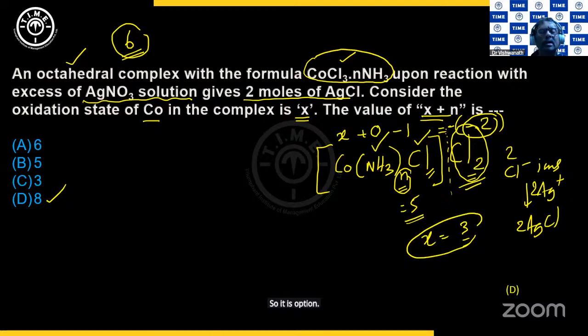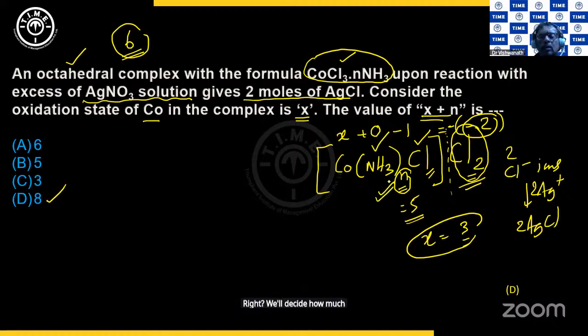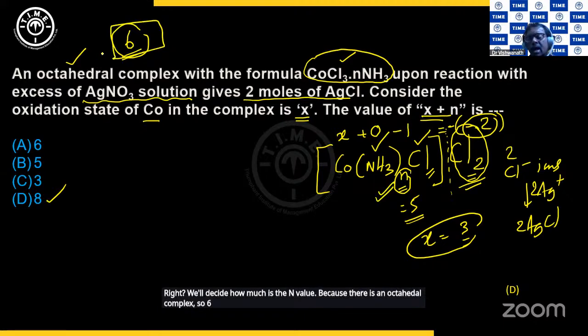I hope this is clear. Simple question it was, right? Oxidation state we need to know. And the number of Cl minus ions present outside will decide how much is the N value. Because it is an octahedral complex, so 6 bonds should be there to the central atom. Clear?